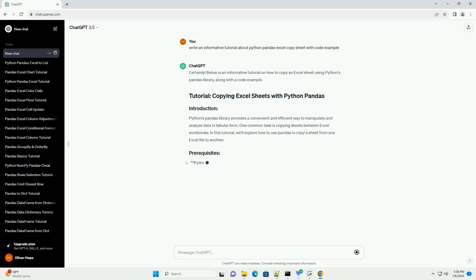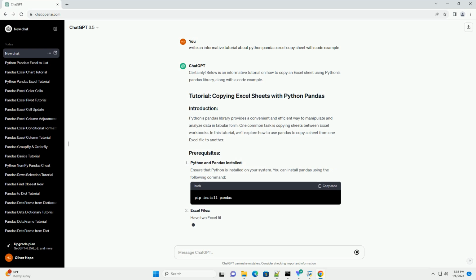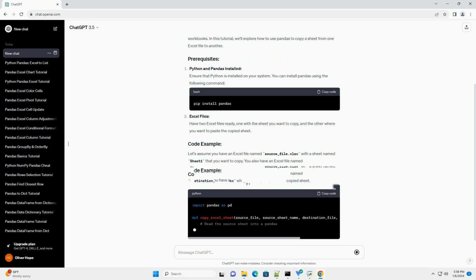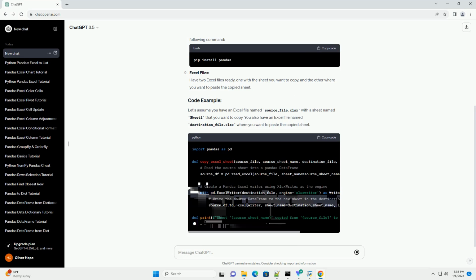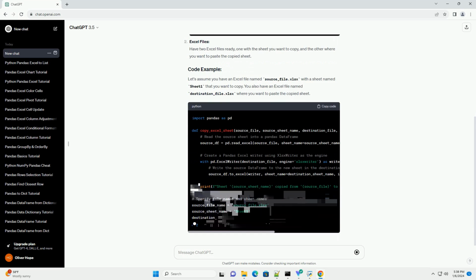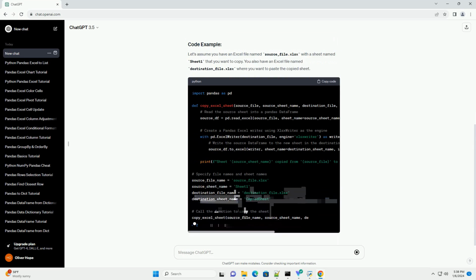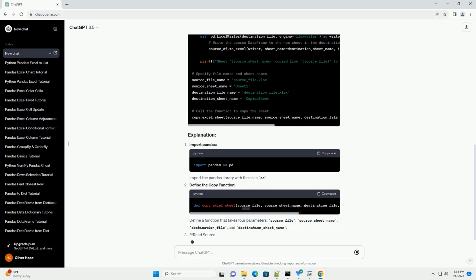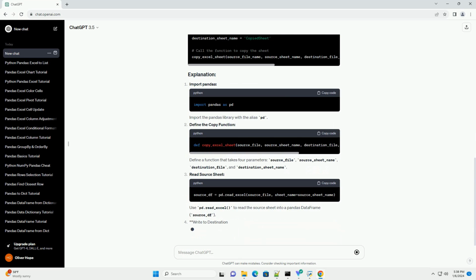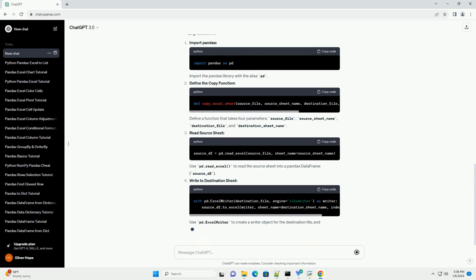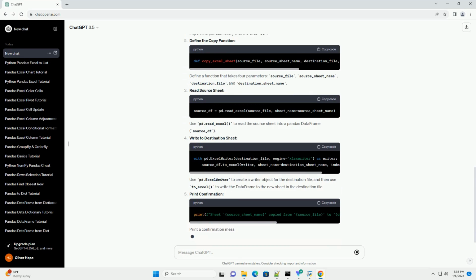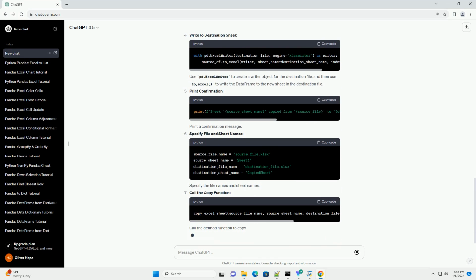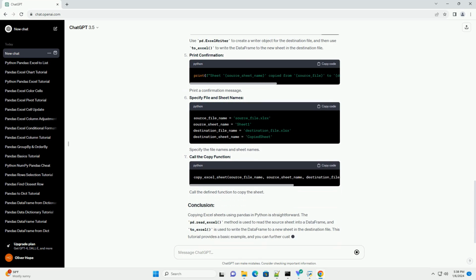Certainly. Below is an informative tutorial on how to copy an Excel sheet using Python's pandas library, along with a code example. Python's pandas library provides a convenient and efficient way to manipulate and analyze data in tabular form. One common task is copying sheets between Excel workbooks. In this tutorial, we'll explore how to use pandas to copy a sheet from one Excel file to another.